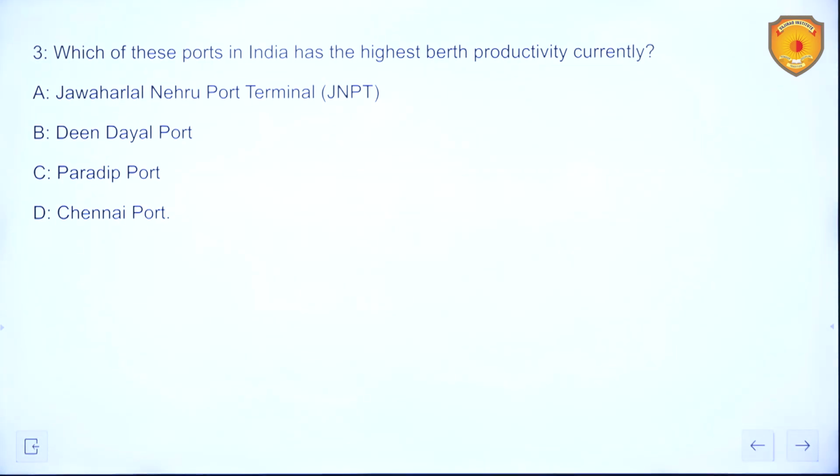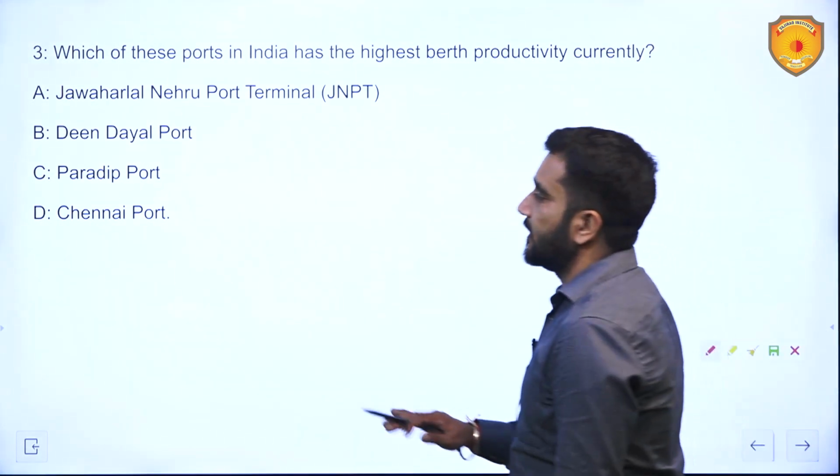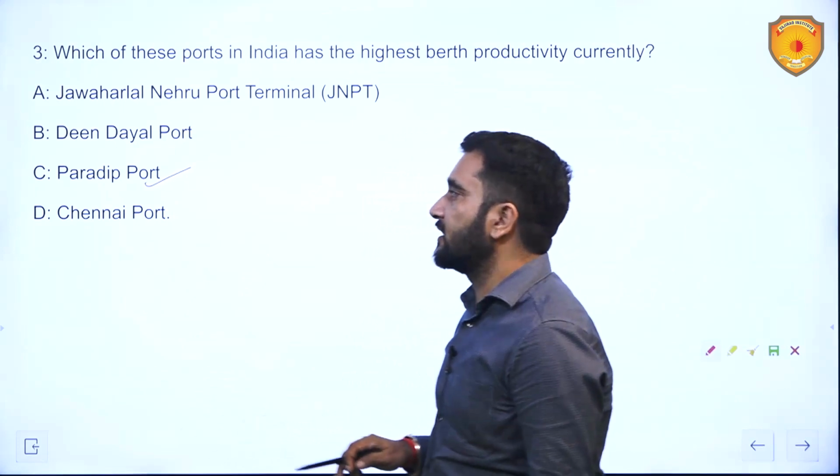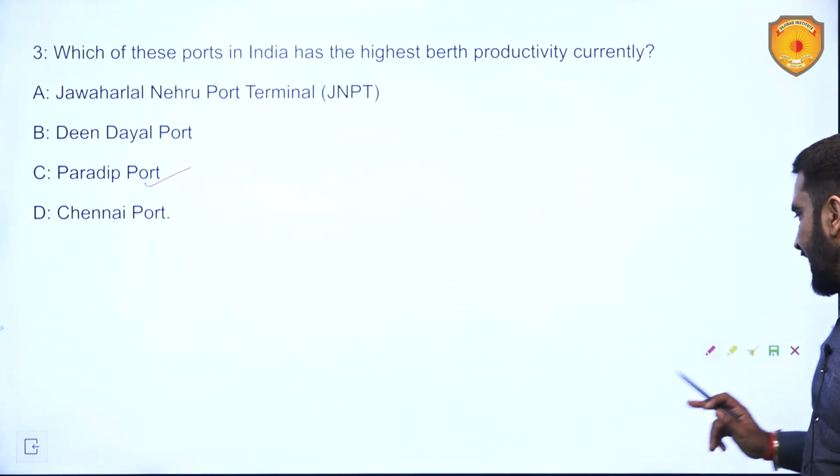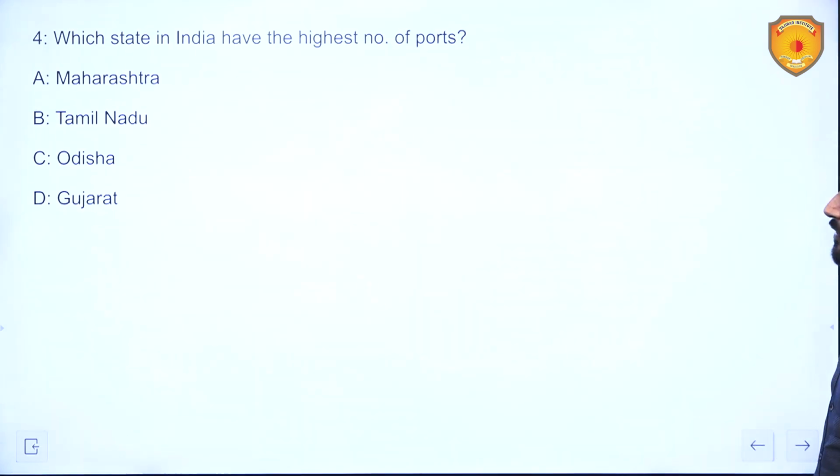Which of these ports in India has the highest berth productivity currently? We saw this, and this is a very straightforward question. This is Paradip port in Odisha because it is handling a lot of mineral exports from India.